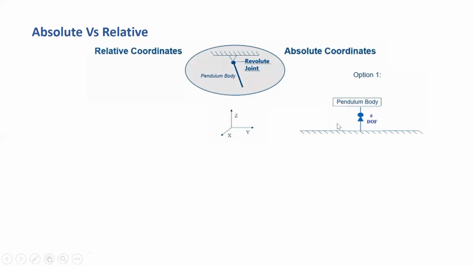Okay, if you create a pendulum body in the 3D space, how many degree of freedom will be there? Just pendulum. How many degree of freedom? Normal pendulum. If you create normal without any support or anything. 6. Okay. Every elements having 3 degree of freedom and 3 rotational, 3 translation.